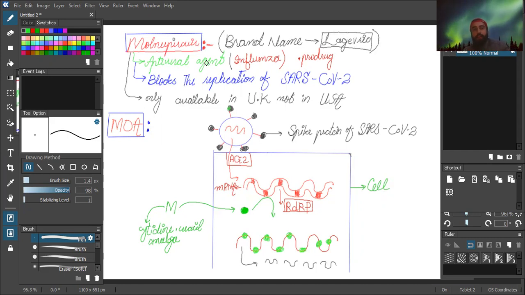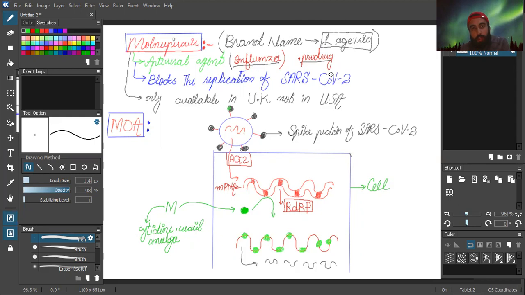And it is not a new drug. It is a drug that was synthesized or manufactured in 2014, and in 2014 it was approved for the treatment of the influenza virus. And it is a prodrug. It means that it is not pharmacologically active.